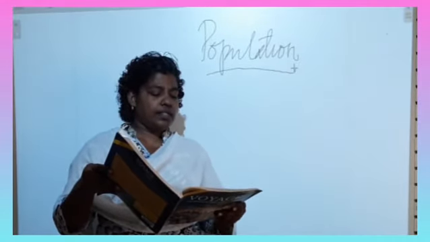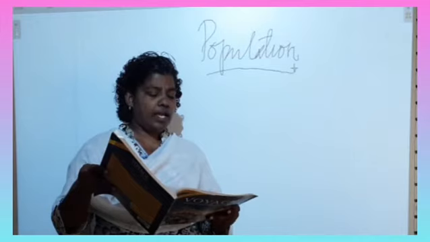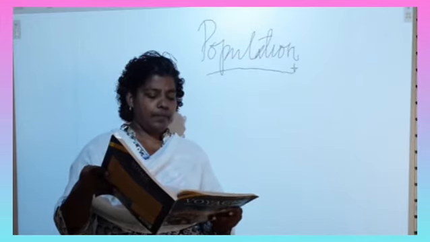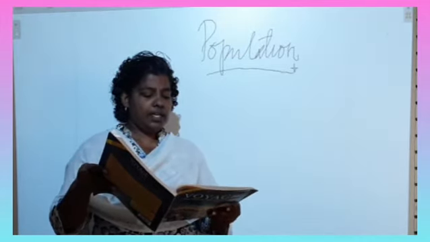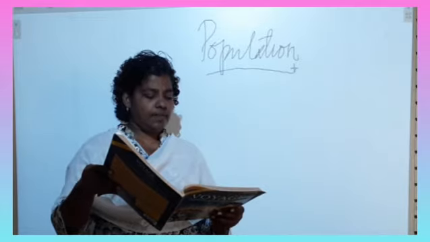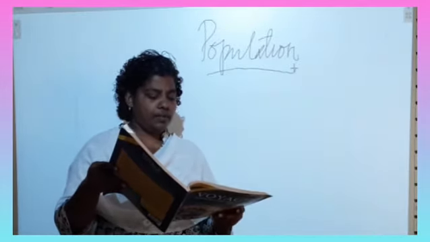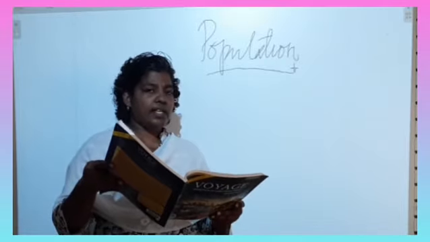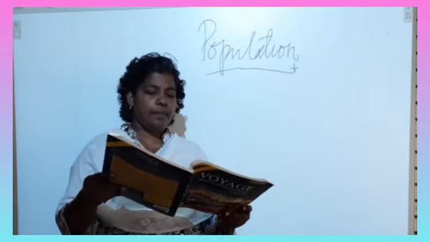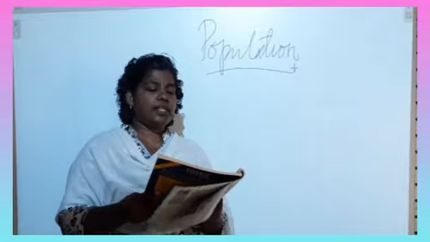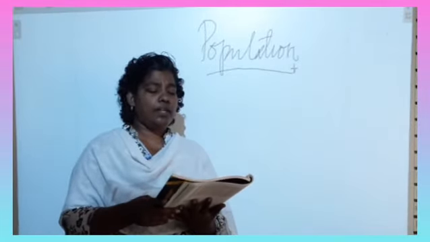Choose the correct answer. Section B, first answer is Asia. Second answer, all of these. Third answer is adequate employment. Fourth answer is age composition. Fifth answer is constant population.